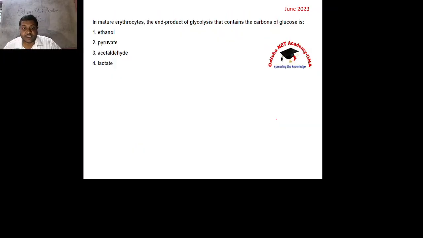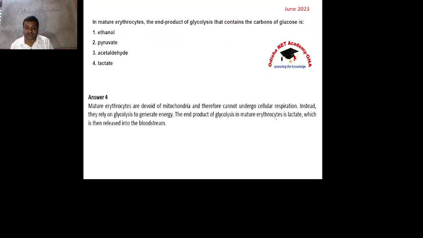In mature RBC, erythrocyte, the end product of glycolysis that contains the carbon of glucose. Normally, the end product of glycolysis is pyruvate. If the cell has mitochondria, then it enters into mitochondria to produce acetyl coenzyme A. But in this case, the erythrocyte is devoid of mitochondria. Mature erythrocyte is devoid of mitochondria along with a nucleus. So no question of aerobic respiration. So that leads to lactic acid fermentation. So the answer is lactic acid.